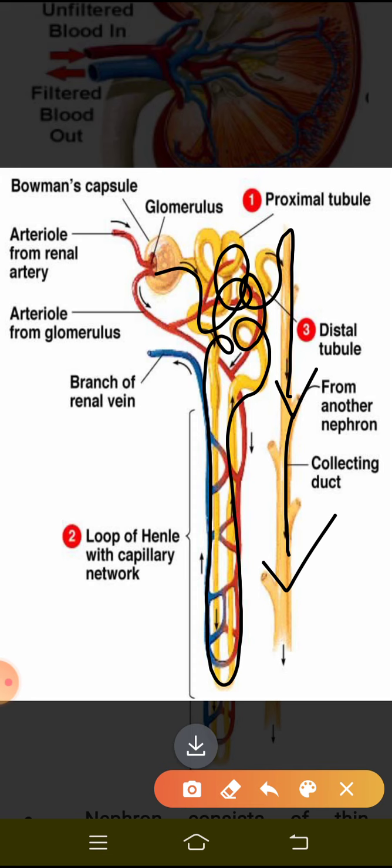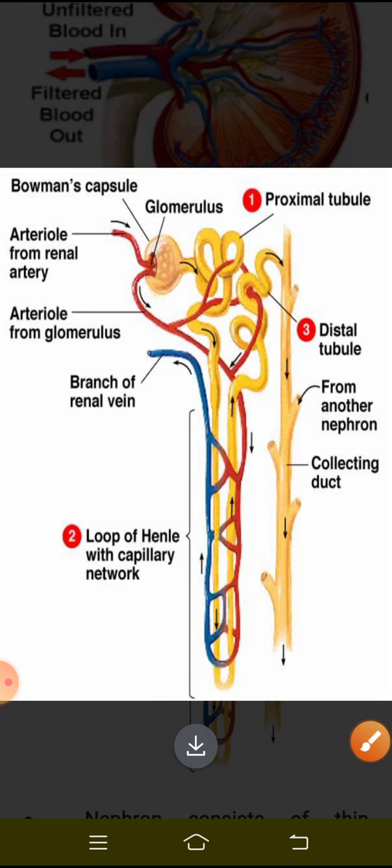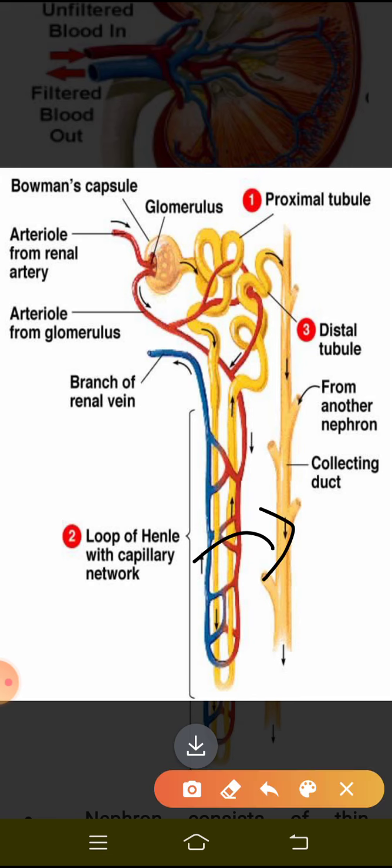So how does the amount of urine depend? The amount of urine that is reaching the collecting duct depends upon the amount of water that is absorbed, and also it depends upon the amount of waste in the body.